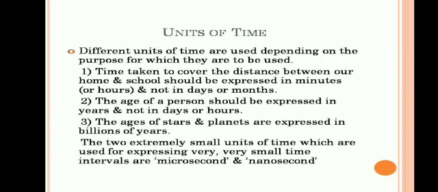See, different units of time are used depending upon the purpose. For example, the time taken from your home to school, we have to express this in minutes or hours, not in days or months. The age of a person should be expressed in years, not in days or hours. The ages of stars and planets are expressed in billions of years. So different units of time are used depending upon the purposes. The two extremely small units of time are microsecond and nanosecond, which are very small time intervals.